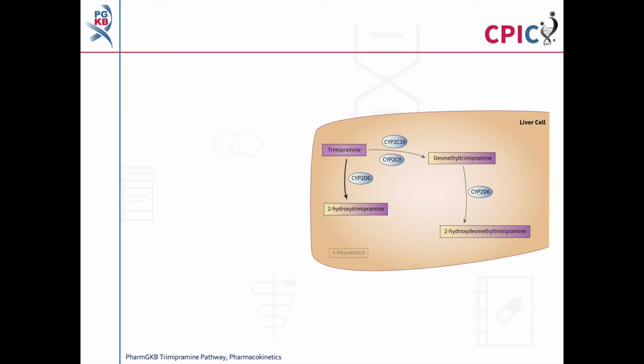This is the PharmGKB trimipramine pharmacokinetics pathway. A link to this pathway is provided in the description below this video. This video will first focus on metabolism of trimipramine by CYP2C19, followed by metabolism of trimipramine by CYP2D6.